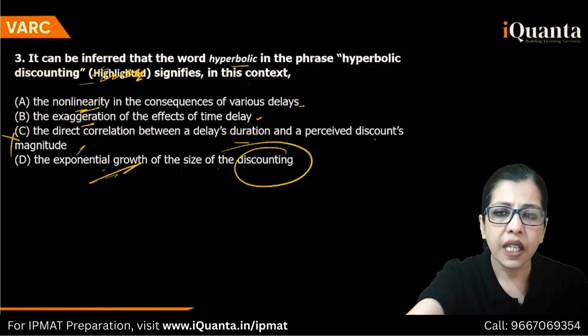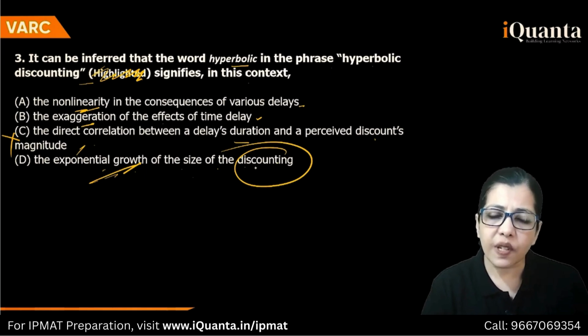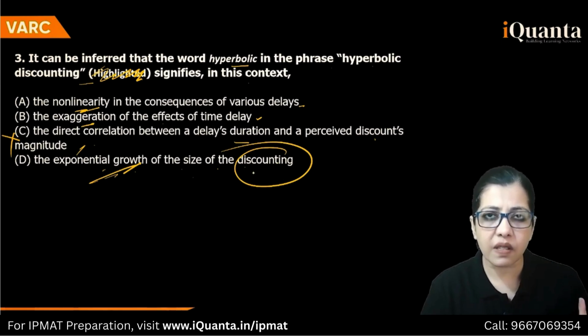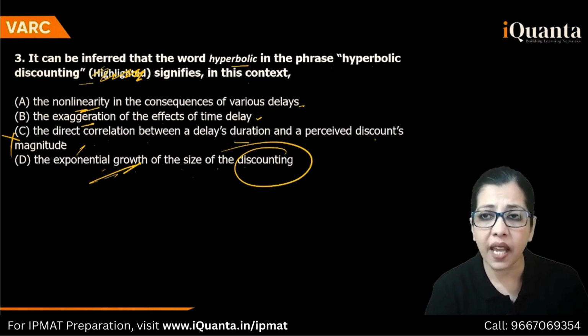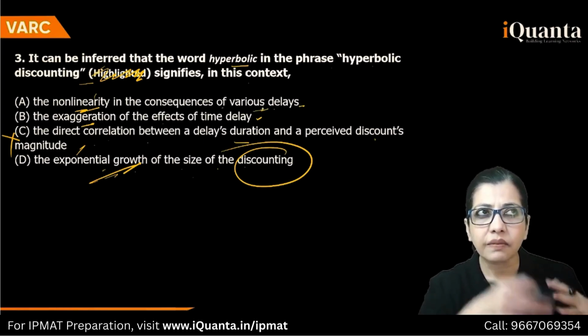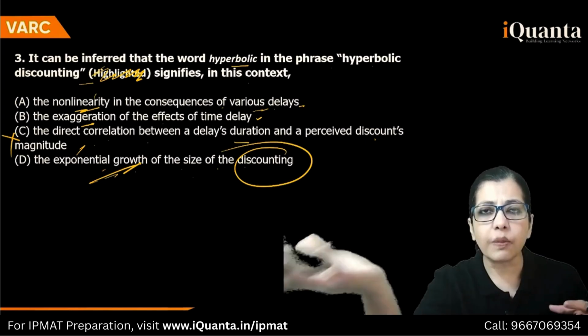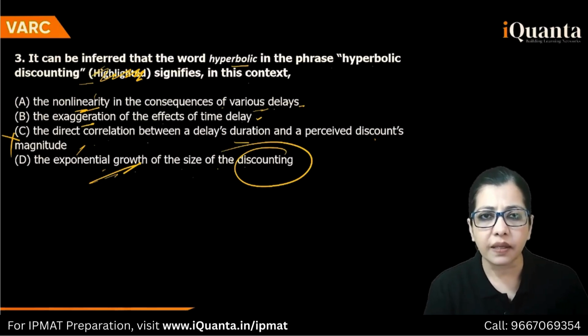Now we go back to this. Hyperbolic signifies in this context what? Exponential growth of the size of the discounting to as it is, like it was a little weird. The direct correlation, ये तो distortion साफ दिख रहा है. So between A and B, let's check. Right? Between A and B now, the non-linearity in the consequences of various delays. ठीक है, non-linearity, yes, linear नहीं है, इसने clearly बताया. Consequences, various delays. Okay, instead of 5 it's going to be 6, so delay है वो, right? Okay, the exaggeration of the effects of time delay.